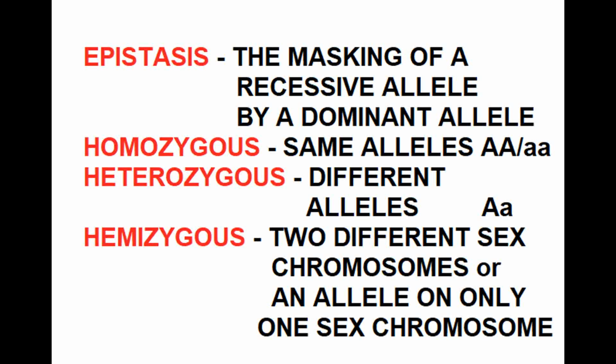Hemizygous means having two different sex chromosomes, which results in there being only one allele for a gene, as the allele does not exist on the other sex chromosome. For example, XY for humans or XZ for birds and fish.